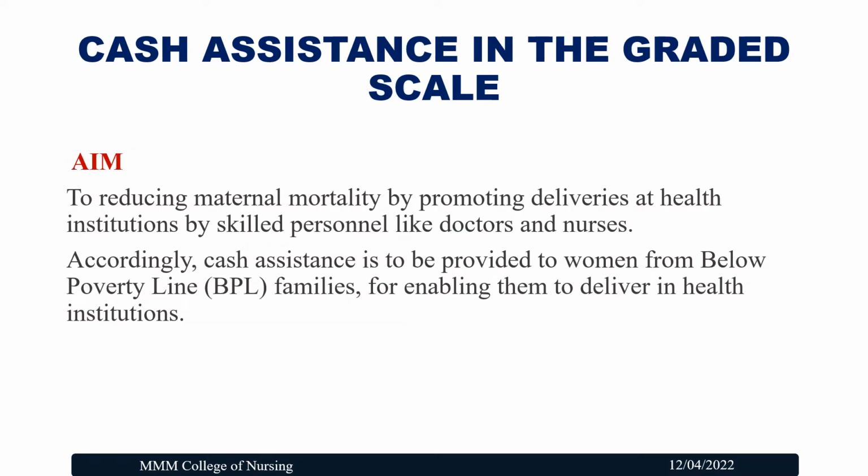The aim of this cash assistance scheme is to reduce maternal mortality by promoting deliveries at health institutions by skilled personnel like doctors and nurses. Accordingly, cash assistance is provided to women from below poverty line families to enable them to deliver in health institutions. Mainly, we encourage them to conduct the delivery at the primary health center, urban health center or a government hospital.